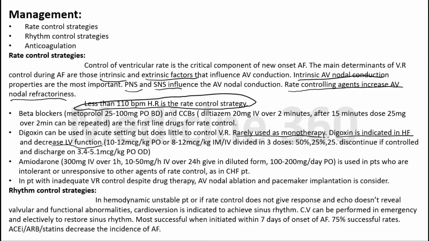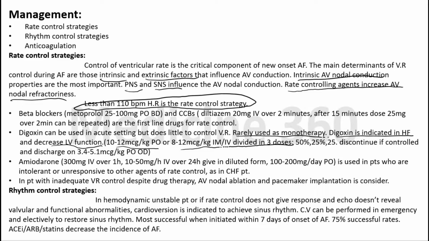What will be the dose of digoxin? In the initial or in-hospital setting, we use 8 to 12 microgram per kg, orally or IV or intramuscular, in 3 divided doses.